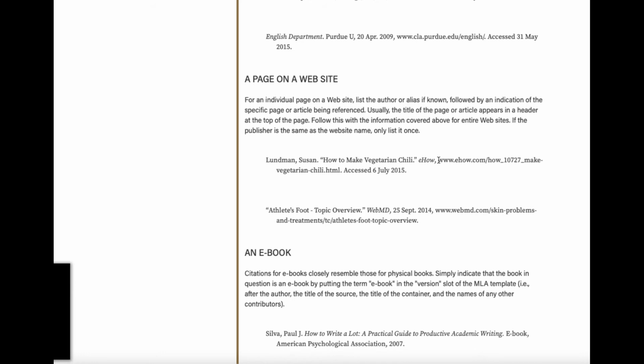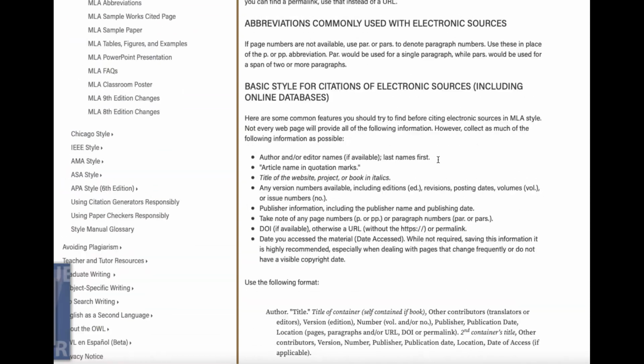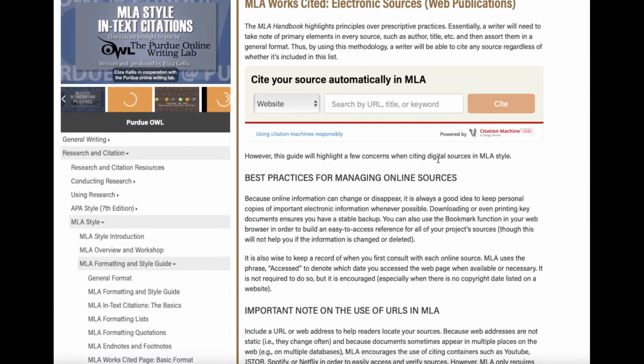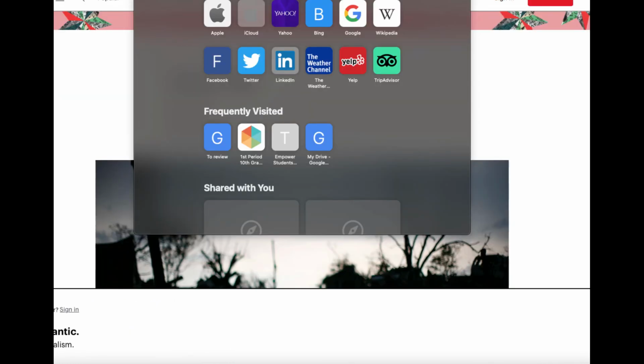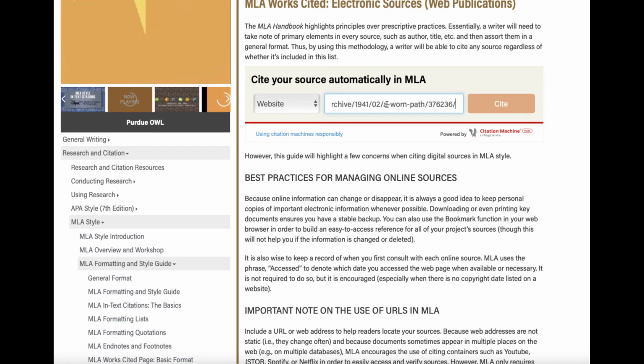Remember, I told you to put them underneath each one of your paragraphs that you did on that determining credibility worksheet. You can actually go up here and post it in there. So let me find a source. I'm going to copy the URL, and then I'm going to go back over here, and I'm going to hit the cite button.